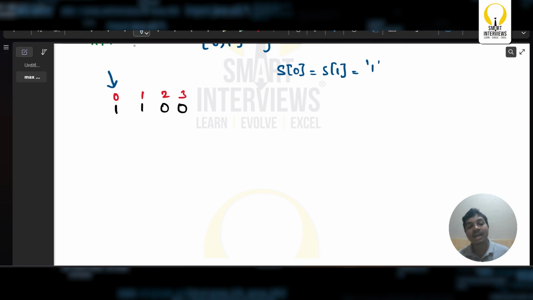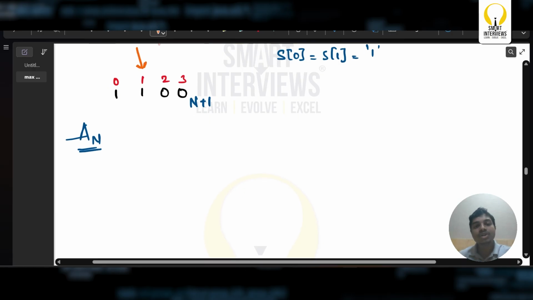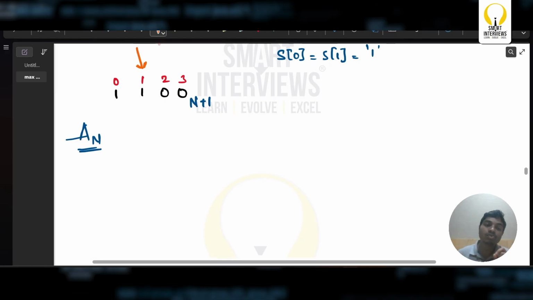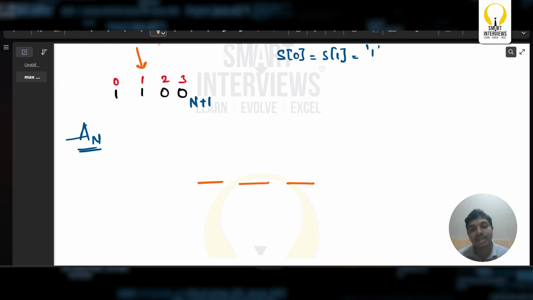That is the reason, if the array size is n plus 1, the array is going to be of only size n. So start from this particular index. Now I want the max of the array to be equal to 1. This is the 0th index, this is the first index, second index, third index, and fourth. Second and third index. I'm just ignoring this index.